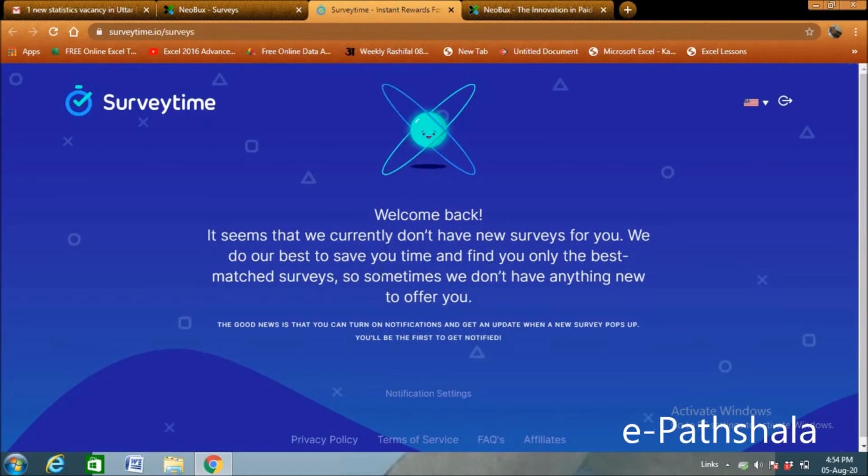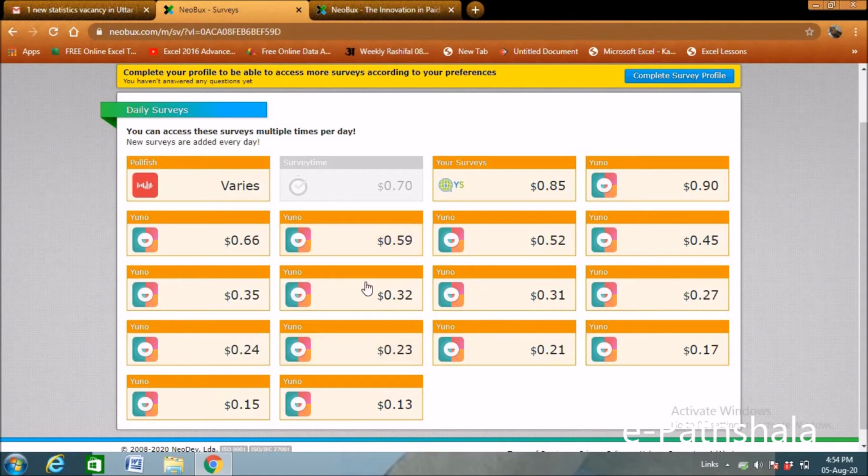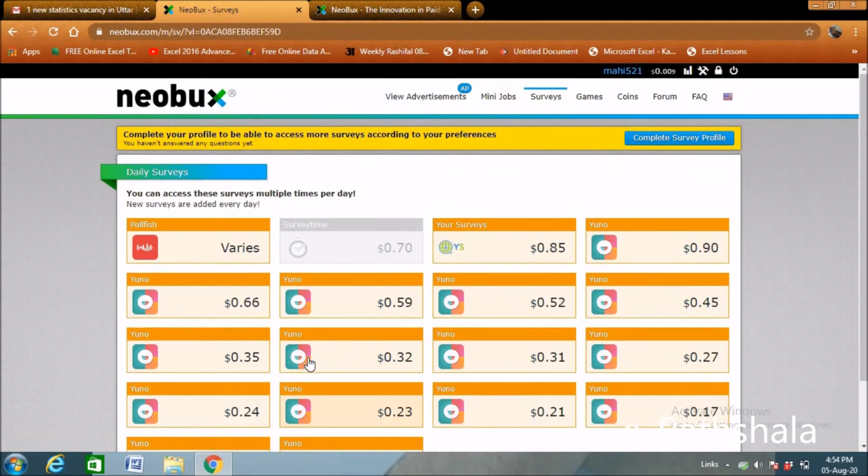It does not have any survey for me right now, but whenever they have a survey for me, they will mail me, so that I can receive surveys and attend them. This way you can attend surveys and earn money. There are several options and you can register yourself in all of them, attend surveys and earn money. Next one is games.